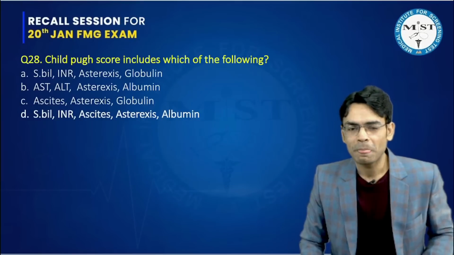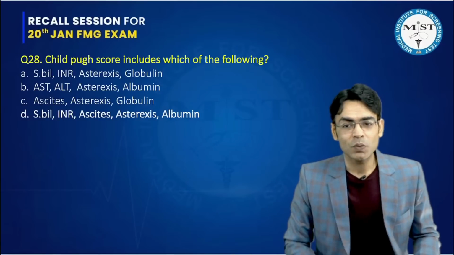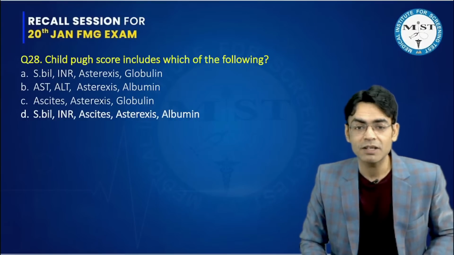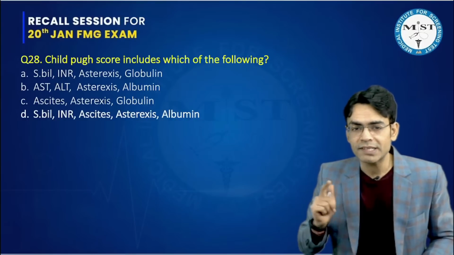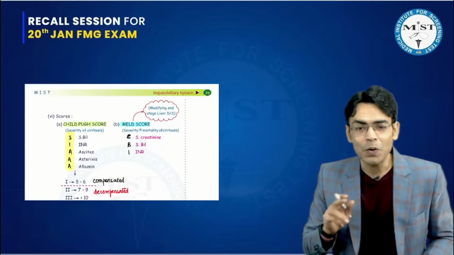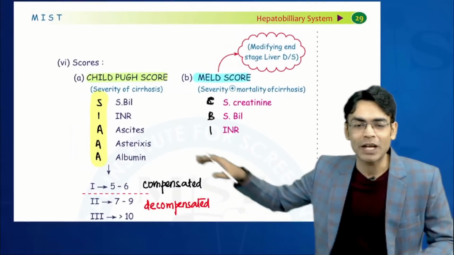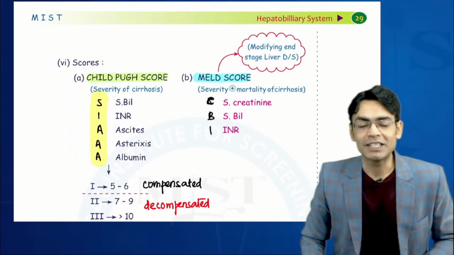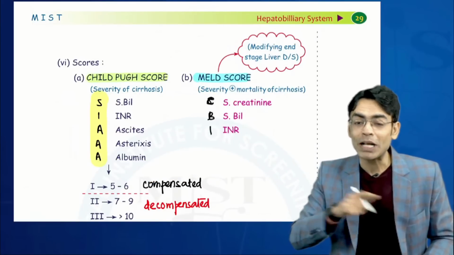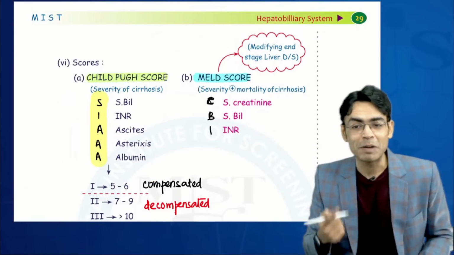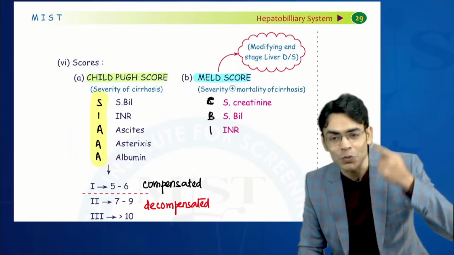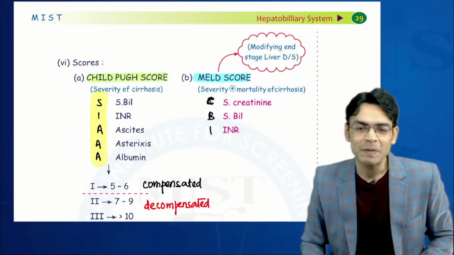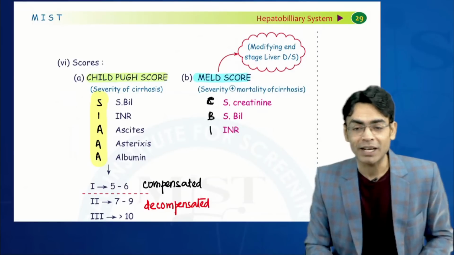Each one of you. This question was not a very expected question, but we discussed this in the class when we were doing the hepatobiliary system, the cirrhosis part. Child-Pugh score includes which of the following? I hope you remember that for the Child-Pugh score, I gave you this mnemonic, that it tells you the severity of cirrhosis, and it includes all this. And the mnemonic was CR. And in the classes, I remember when I used to say this mnemonic, you used to go along with me, CR, like that. So I hope it helped you in remembering this and in marking the answer correctly.